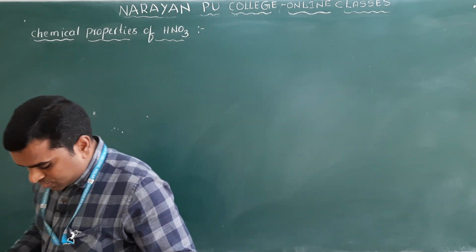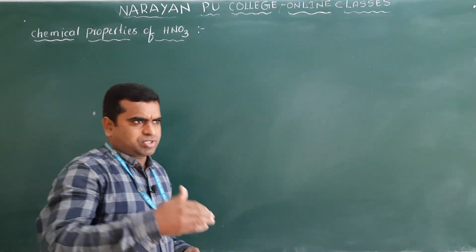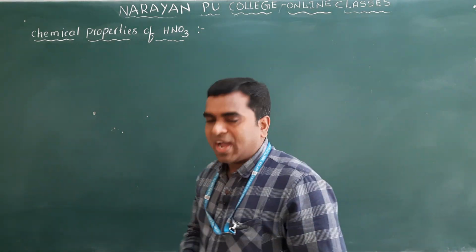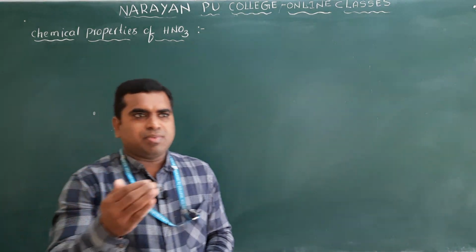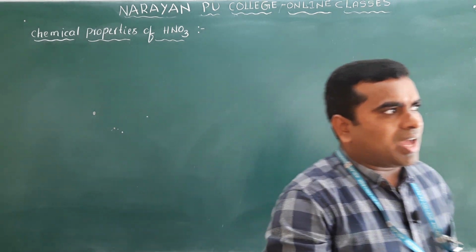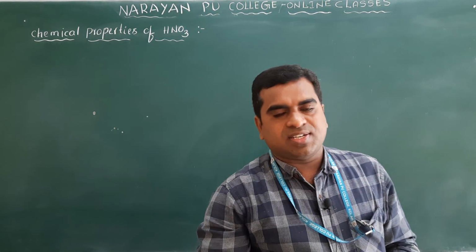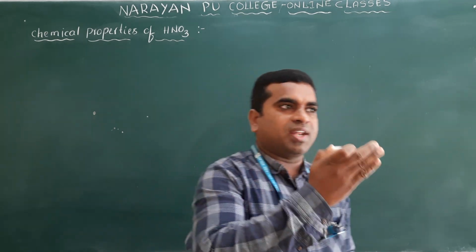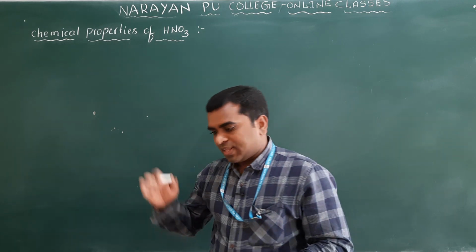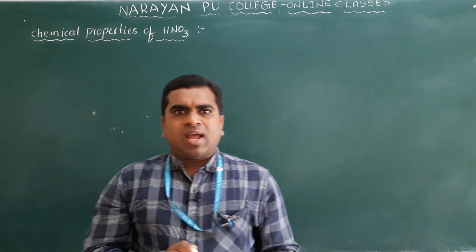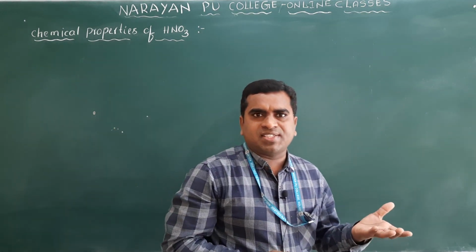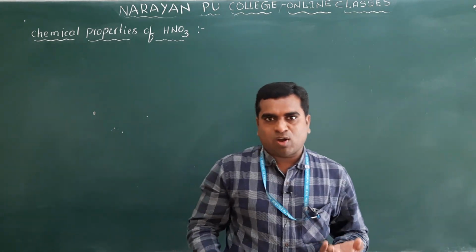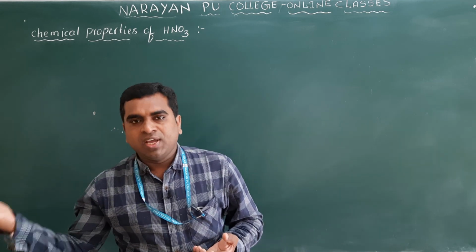In that we have discussed the first category, the reaction of metals which are more electropositive than hydrogen, meaning metals which are more reactive, and how those metals react with HNO3. Clear? Mainly you know that when concentrated HNO3 acts as an oxidizing agent, one of the products is NO2. When dilute HNO3 acts as an oxidizing agent, it is reduced to NO.